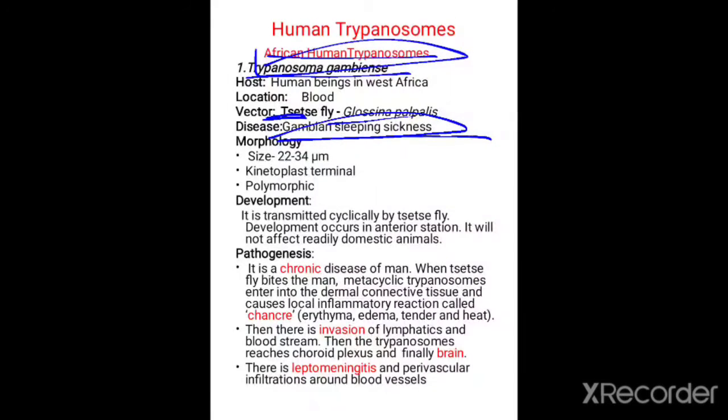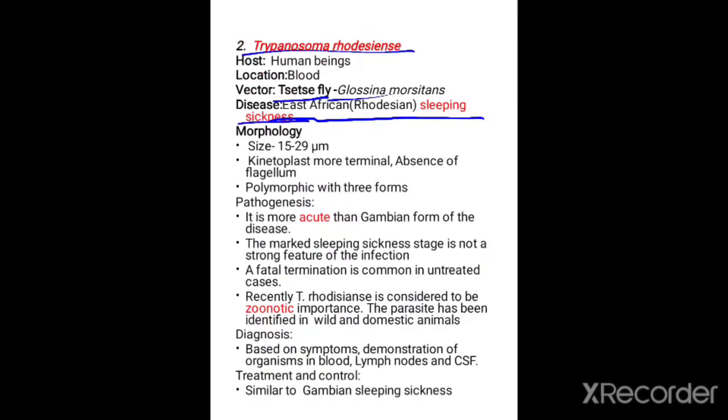Glossina. And the next species is Trypanosoma rhodesiense. It is also an African human trypanosome, and this is also transmitted by the same vector as in the case of Trypanosoma gambiense, and the disease it causes is East African sleeping sickness.